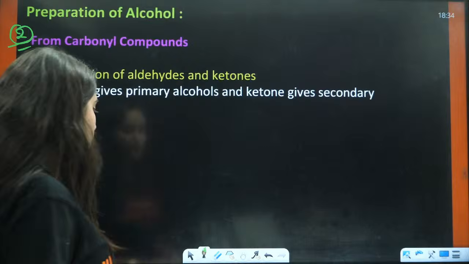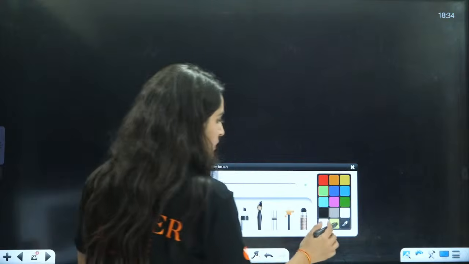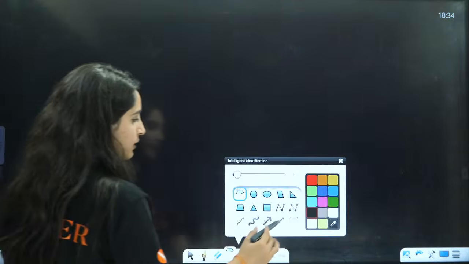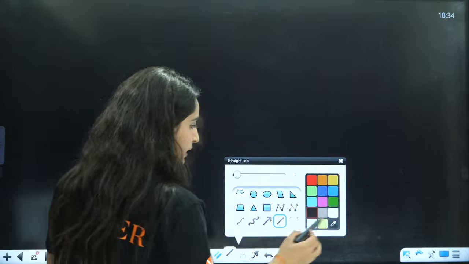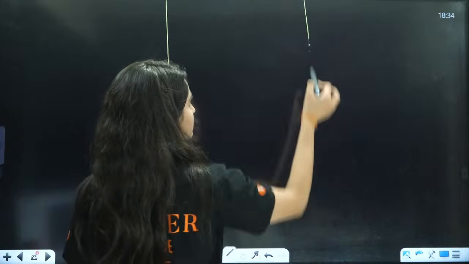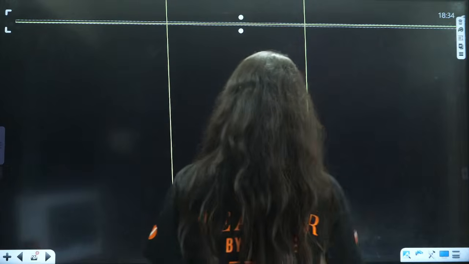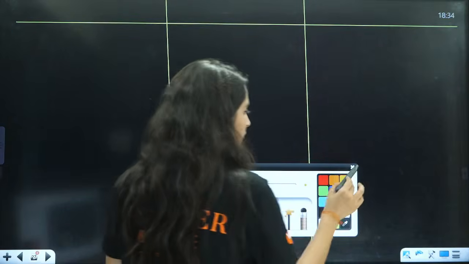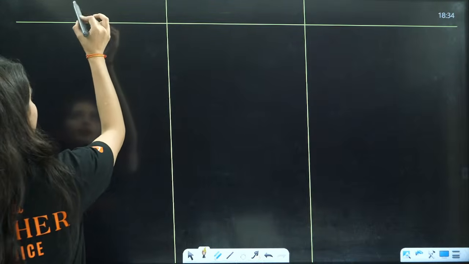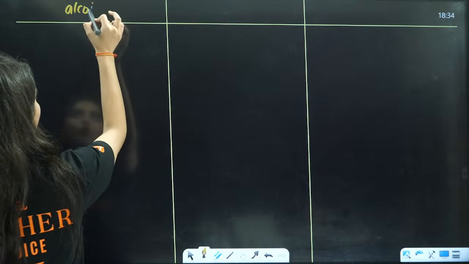So see students, one very important thing for this is that you should know what exactly is happening here. Then we will talk about the reagents here, right? Directly I am telling you what we are going to see here. Different reagents we will use here, right? So, you should know a basic chart here. So, these are the type of alcohols.